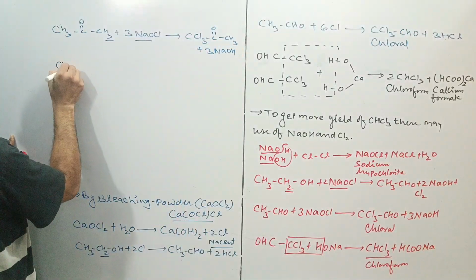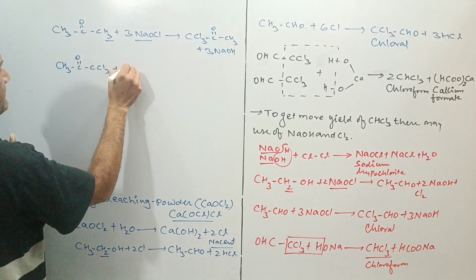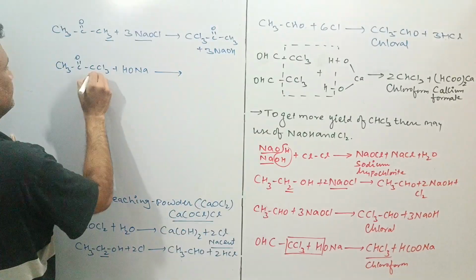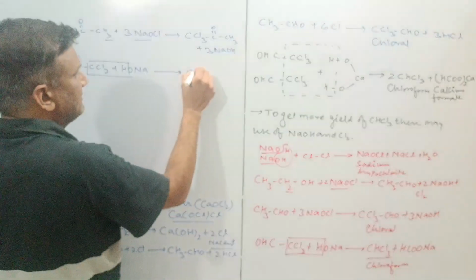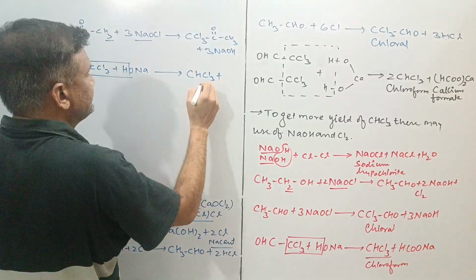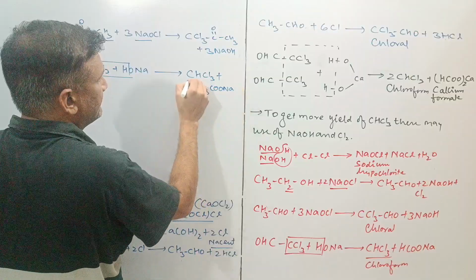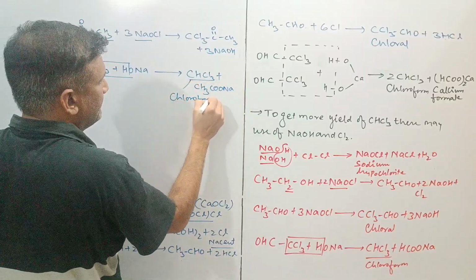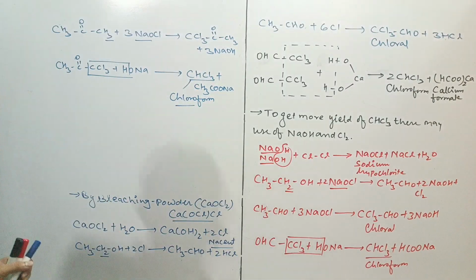Further, CH3COCCl3 on reaction with NaOH gives you chloroform. So this was the first preparation method of chloroform, and the rest is your CH3COONa. This is the chloroform.